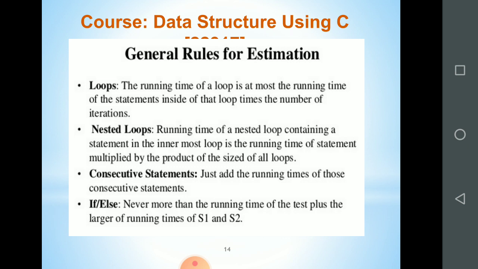Okay, so running time of a nested loop containing a statement inside the innermost loop is the running time of the statement multiplied by the product of size of all loops. Okay, in nested loops if there are two loops, then it is n multiplied by n. If there are 3 loops, it is n multiplied by n multiplied by n.